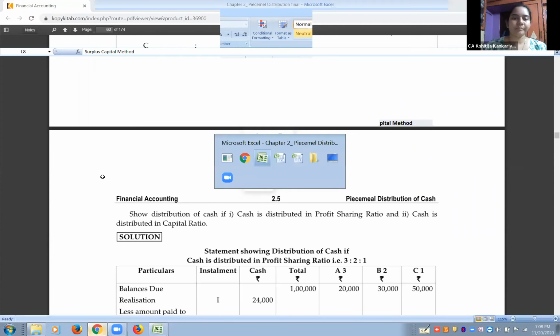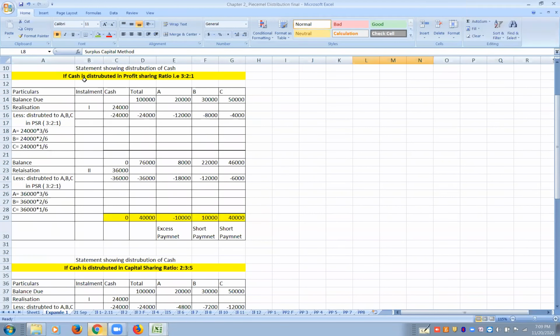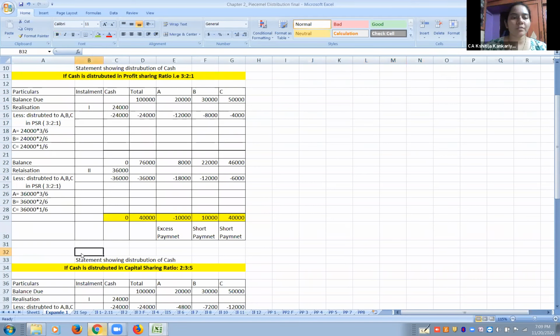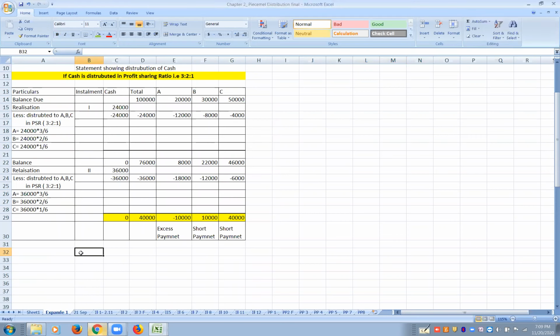Now I already drafted this problem, so I would ask you to make the columns. Give the title: statement showing distribution of cash. One single page, you can do this right now. Going forward, we'll need 2 connecting pages. For now a single page is more than enough. Okay?